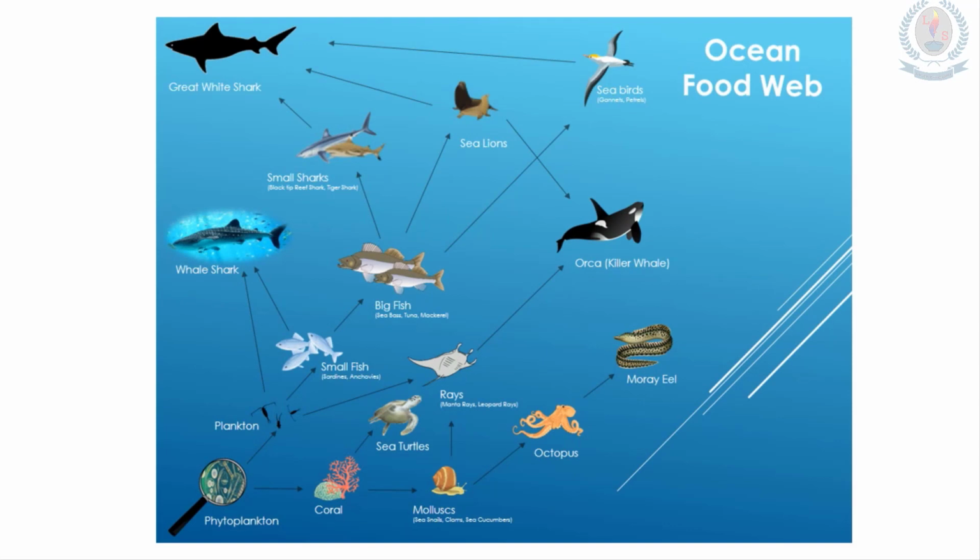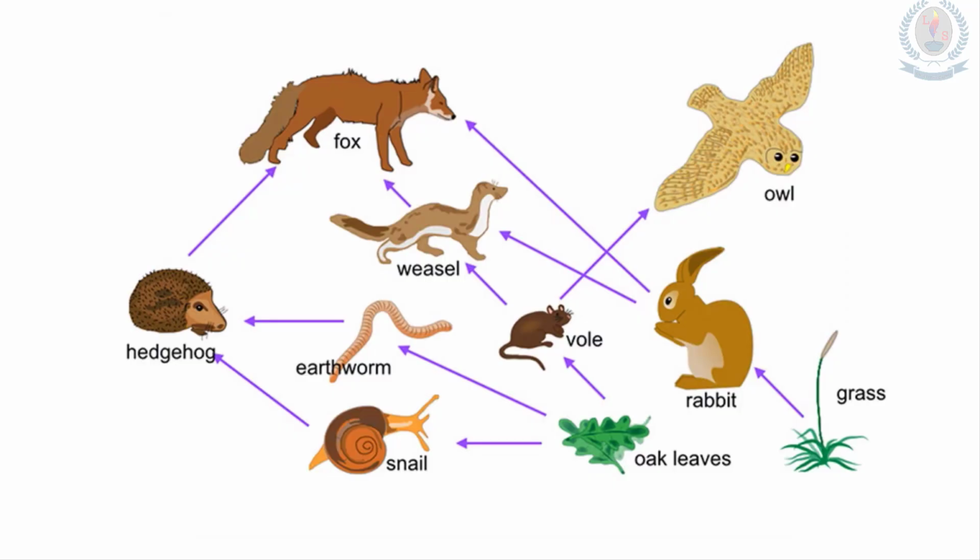Okay, this is an ocean food web. It is also very complex, and you can see that there are so many food chains in the ocean food web. Okay, now I am going to ask some simple questions from this food web. This is about the prediction. We should be able to predict how changes in the number of an organism in one food chain in a food web affect another organism in another food chain.